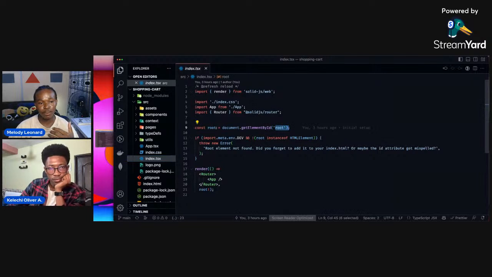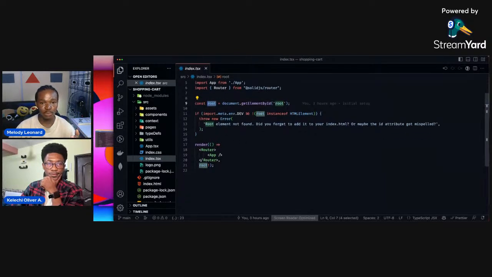So we are assigning it to a constant variable called root. And generally, what we're doing is doing a check here and showing some error message if that's not valid.